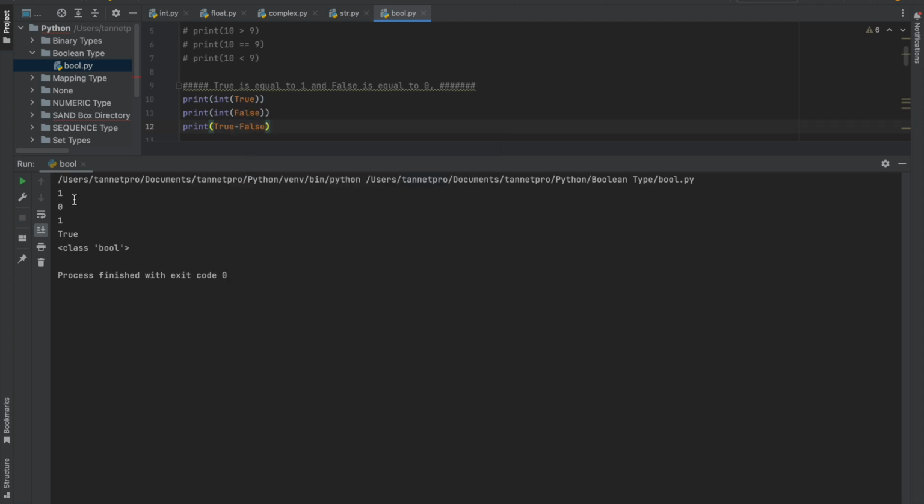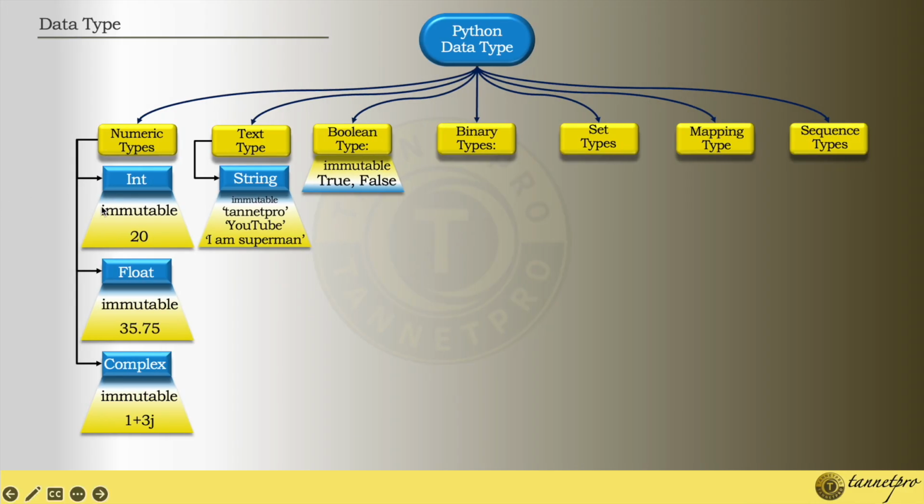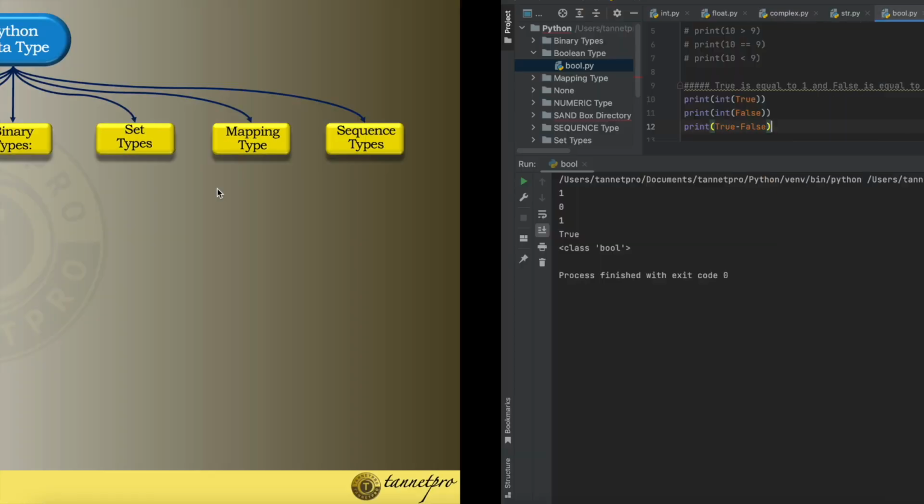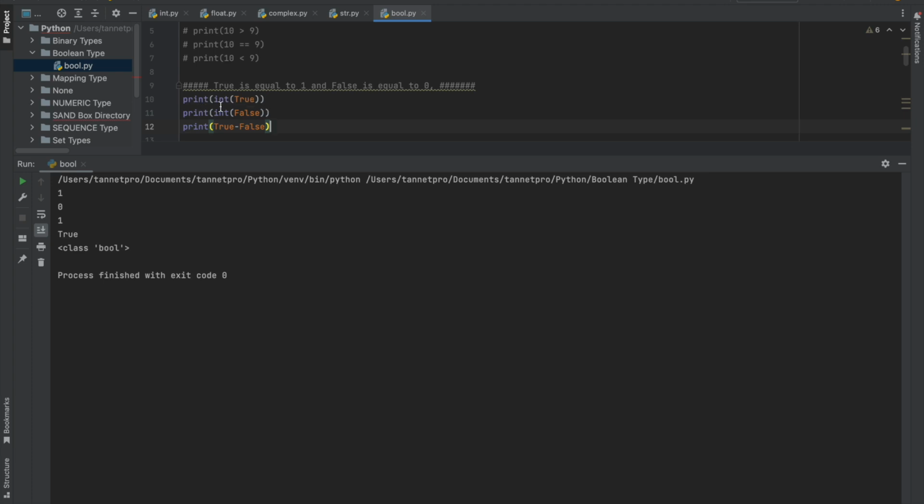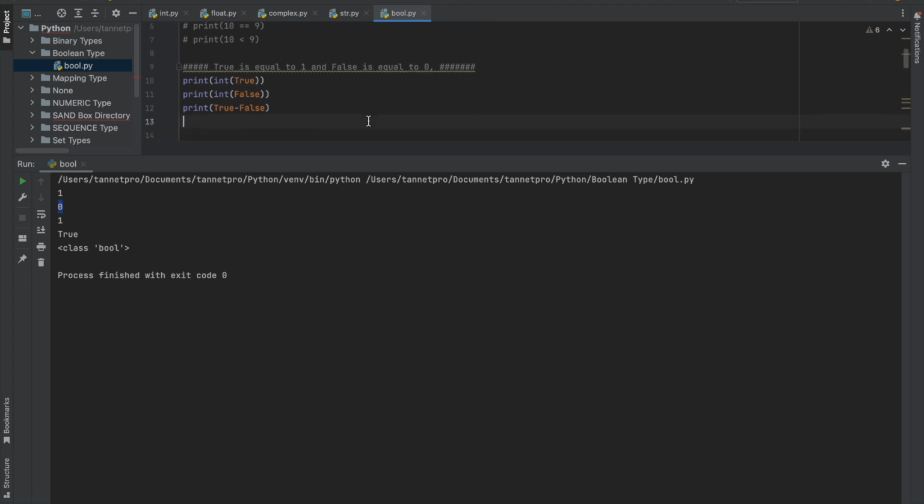So true equals 1. It's a conversion only: int converts any value to a number, so true is converted to int and it shows 1, and if I convert false, it shows 0. And true minus false is 1. So it's very simple.